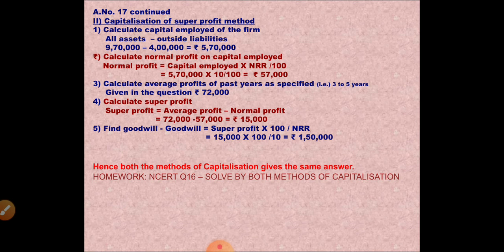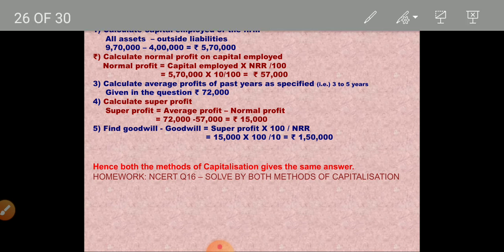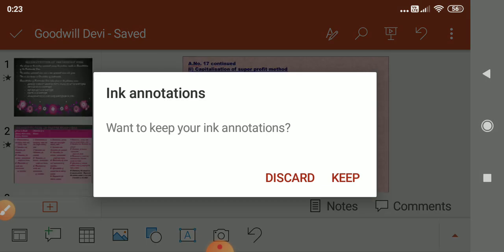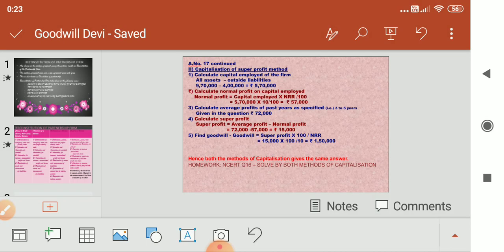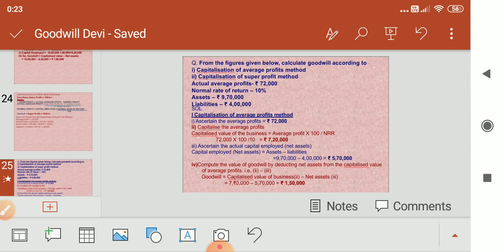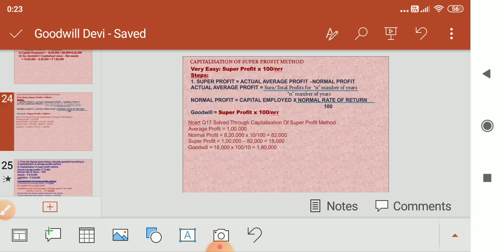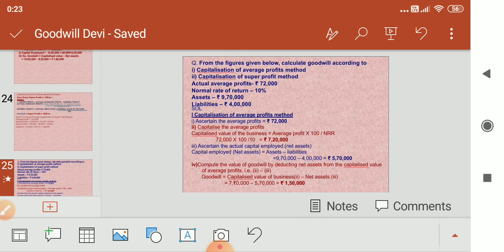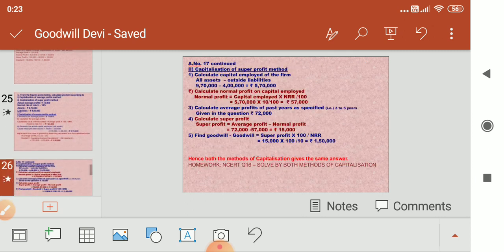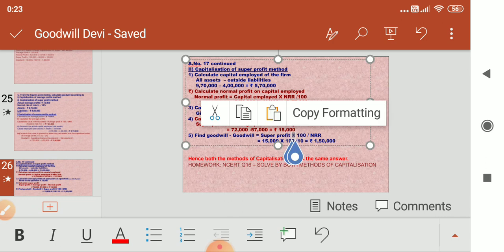So if you see in the previous slide, the goodwill is 1,50,000, and in the current slide also the goodwill is rupees 1,50,000.